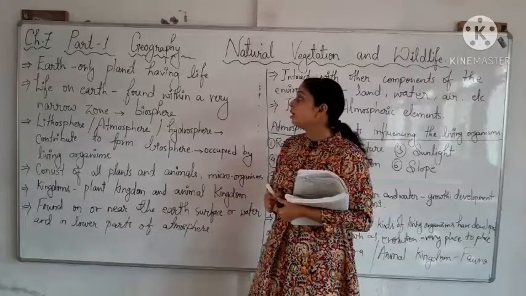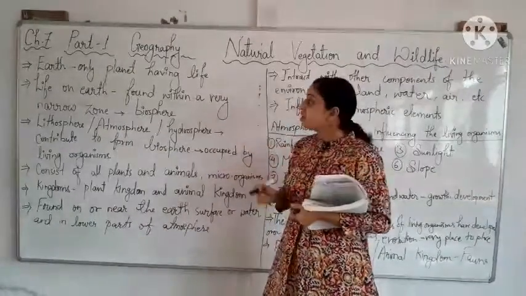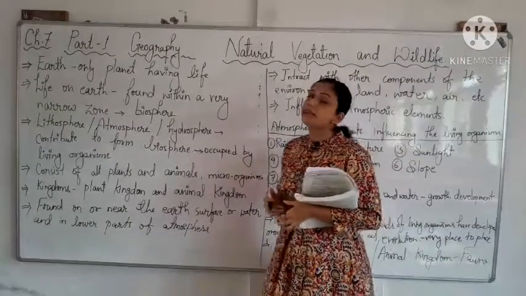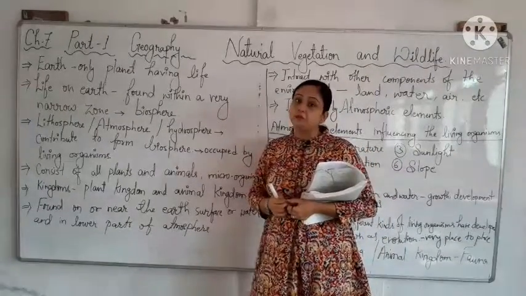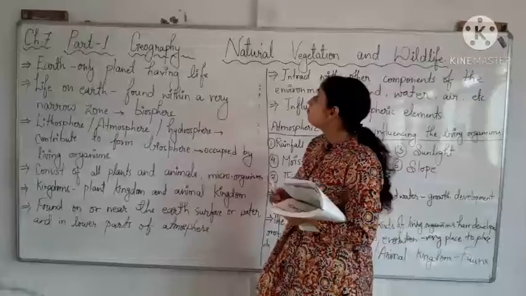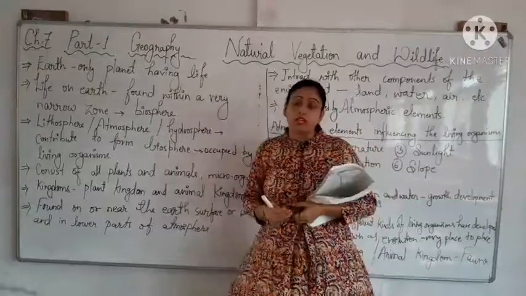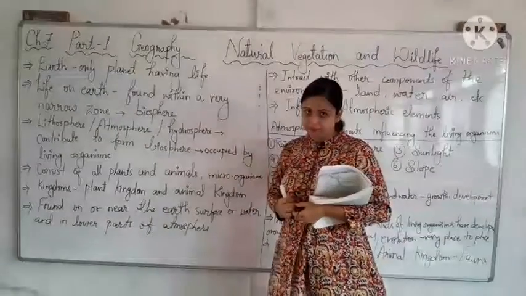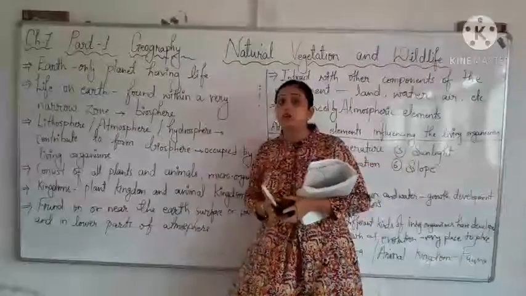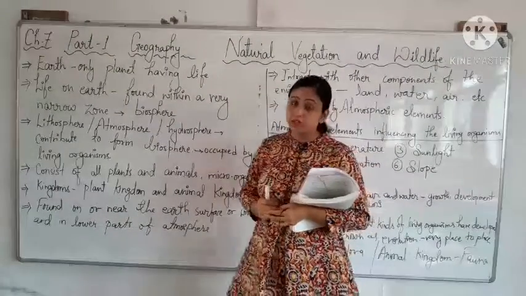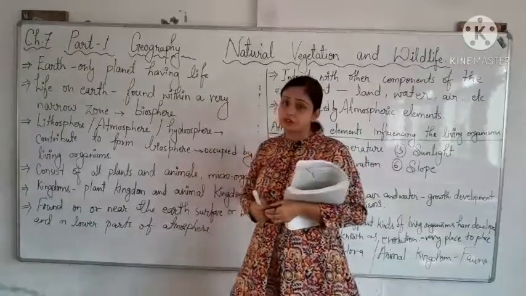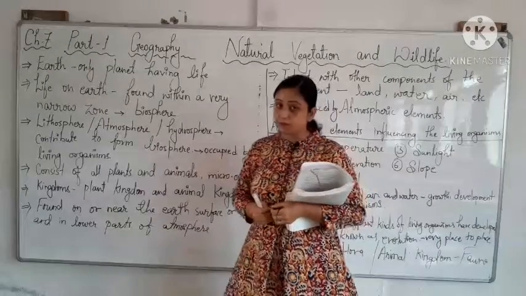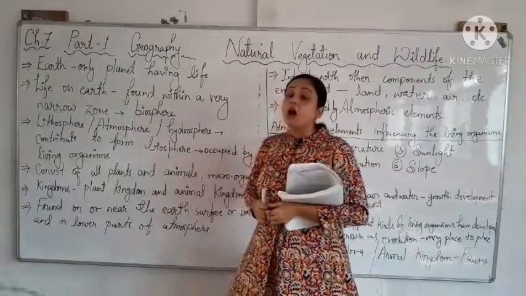We already know that Earth is the only planet which has a life supporting environment. Like if you see, water is available on the earth, which is essential for the survival of living beings.